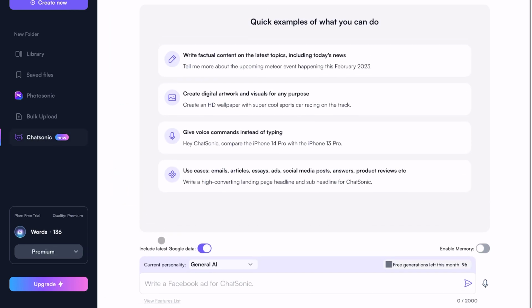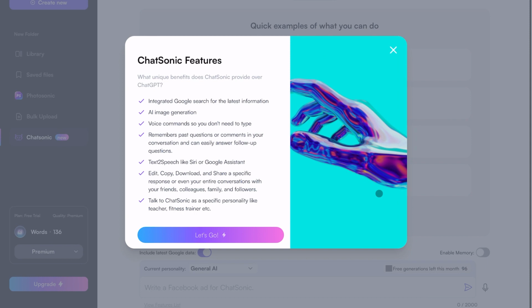If I click down here, I want to look at the features list. They say ChatSonic features integrated with Google. So this is one of the biggest advantages, it seems, because they claim that they have a connection to Google. They can pull the latest content from the search engine, and this will give us a big advantage because then we should actually have data from today or the very latest data.